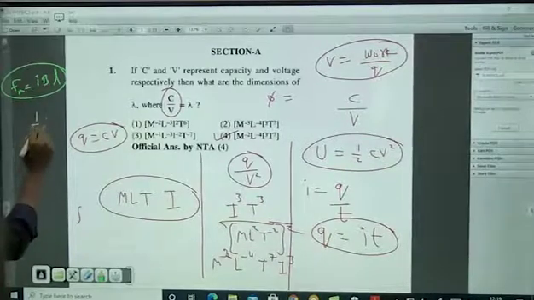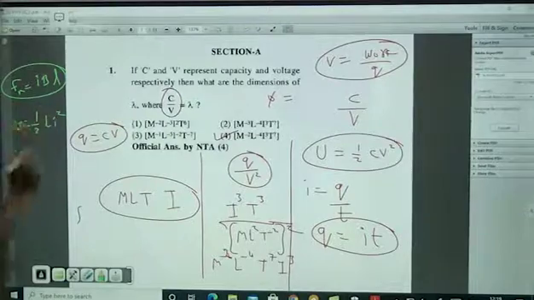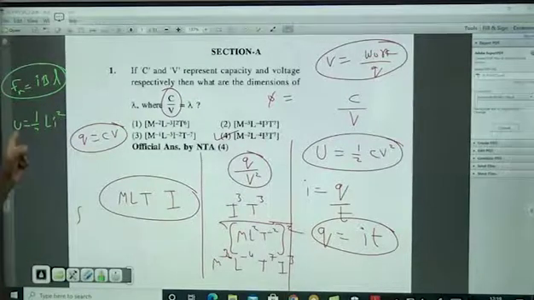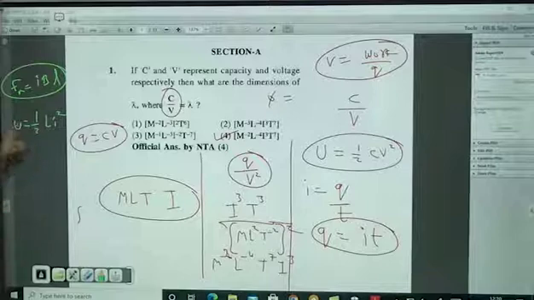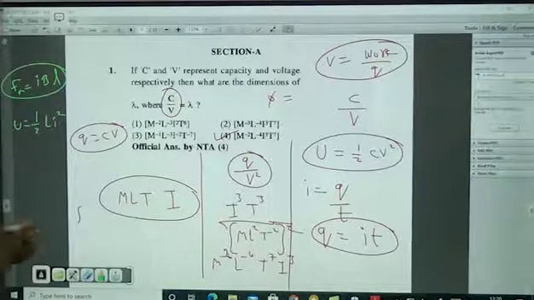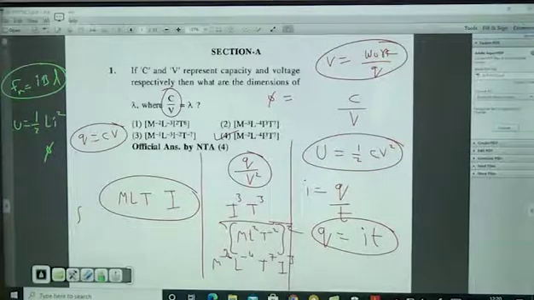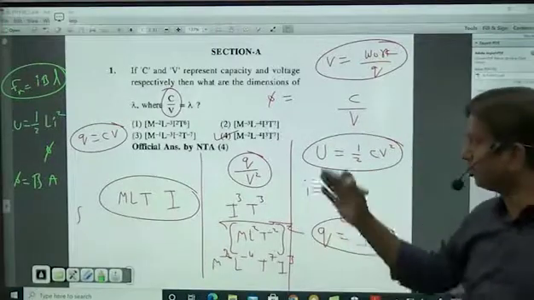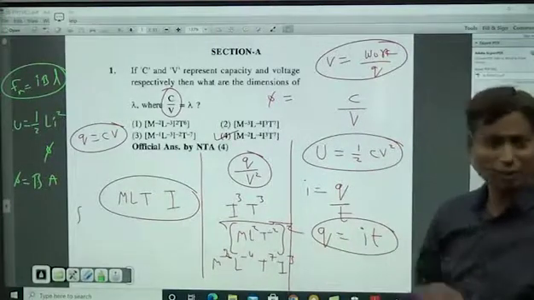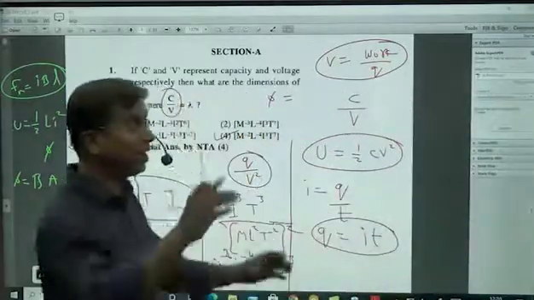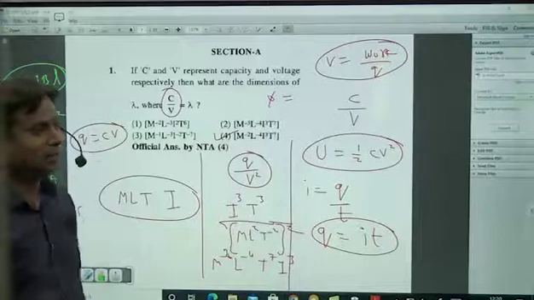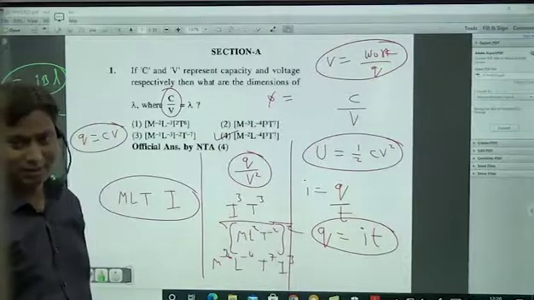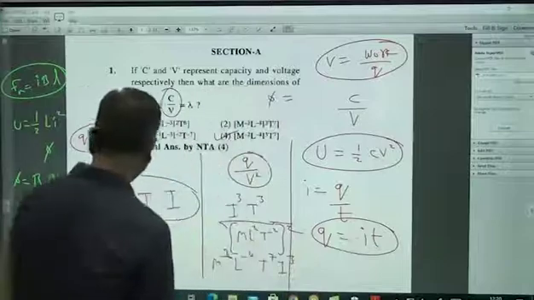Or anytime, half L i square energy. These energies and forces are very, very important. If they are asking L, I you know, energy you know. And now what I am asking, flux you know. Now flux is magnetic field into area, correct? Magnetic field from here you can write. Like this, 1 or 2 steps extra you have to make, and you can pull out the dimensional formulas. Compulsorily they will ask only second year dimensional formulas, where all of a sudden we may not get the idea on how to pull them out. If you practice some things, you will get a clear idea. Okay, so this is clear. We'll go to the next one.